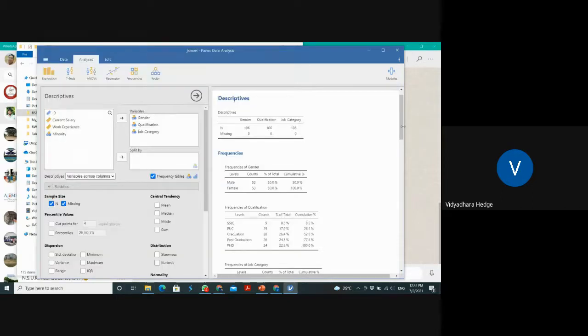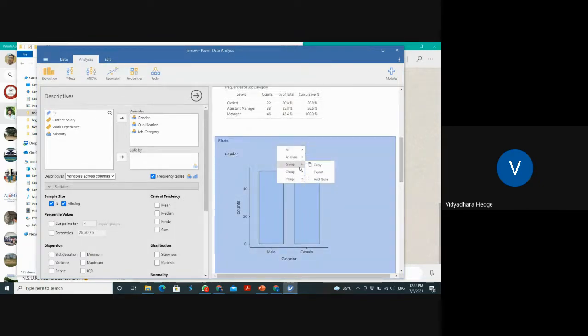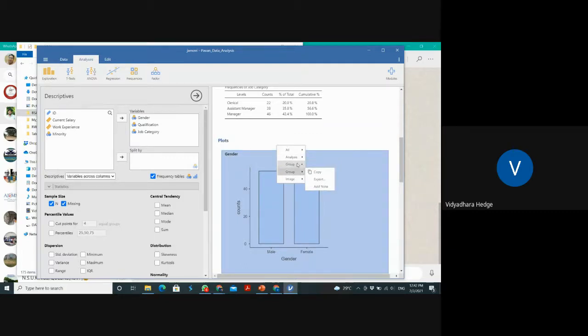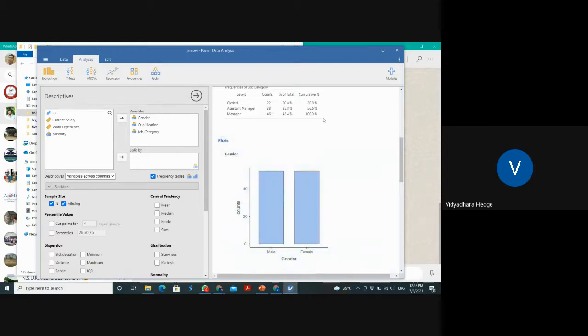Is it clear for everyone? So for the graph also, same thing, you can use the group option. Export. There are two groups here. This is the one you have to click. Now this much part is clear, right? So now just select one variable, hold shift and select the final one, and the entire selection will happen.